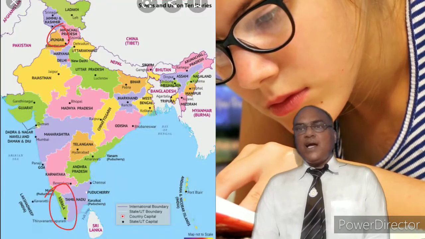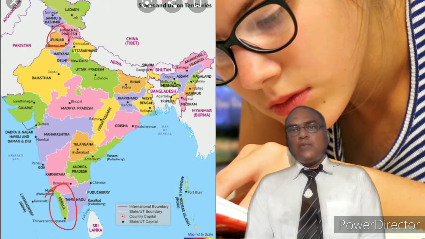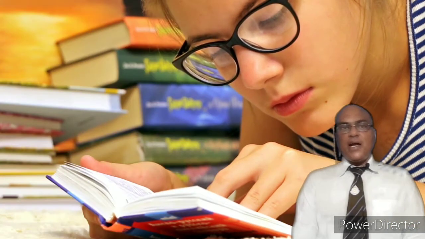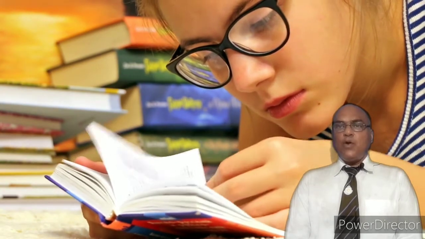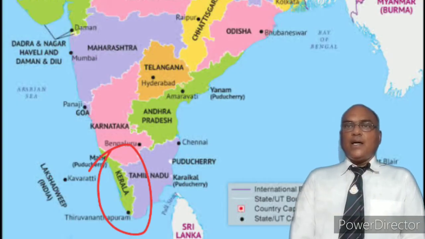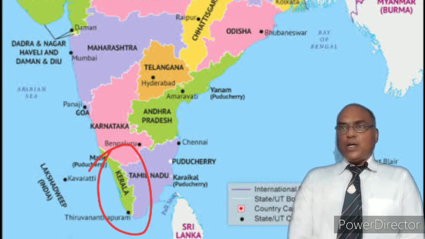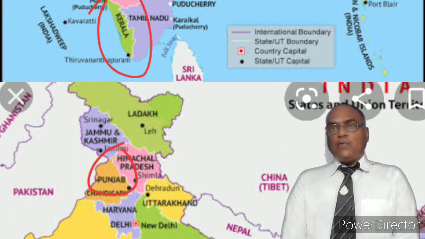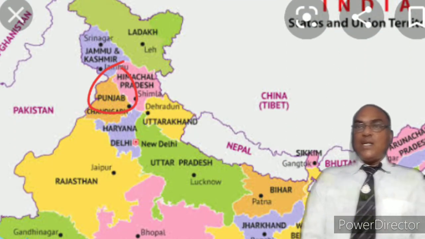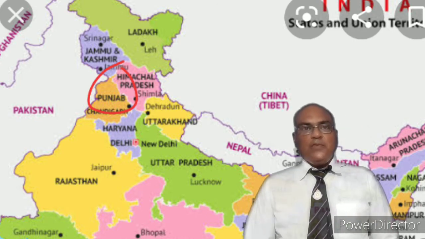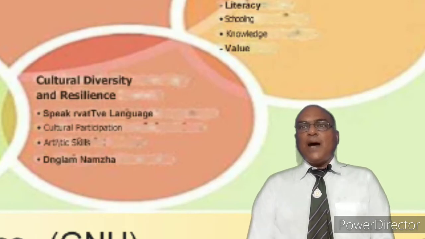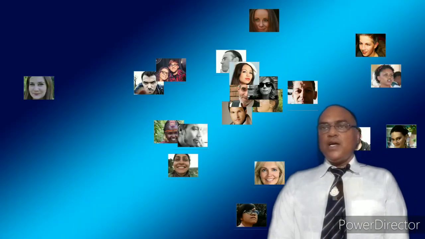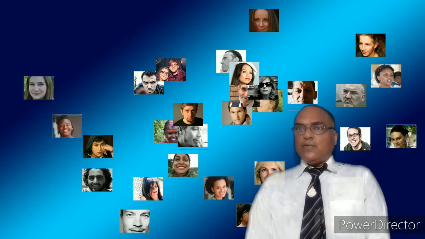If you compare Kerala and Punjab, no doubt per capita income in Punjab is far ahead of Kerala. But if you see development in the real sense, the more people are educated in Kerala, so they are more developed as compared to Punjab. So cultural diversity is also very important. If your country has more cosmopolitan people from different backgrounds as part of it, that is also cultural diversity. We can measure growth and development for that.